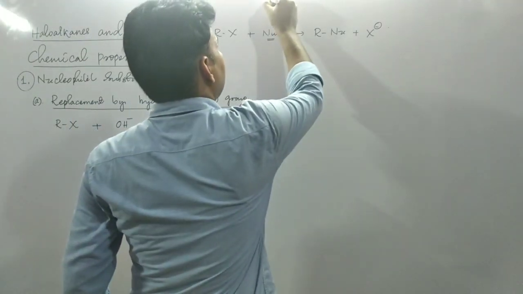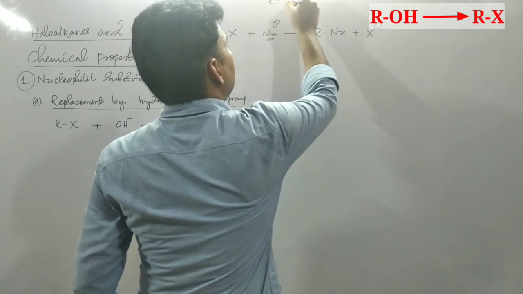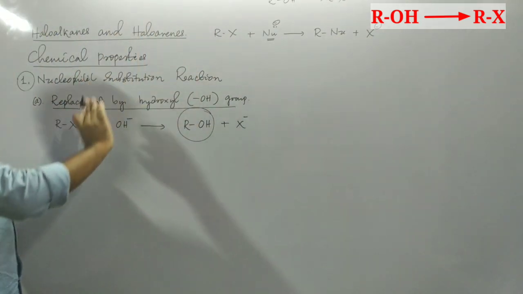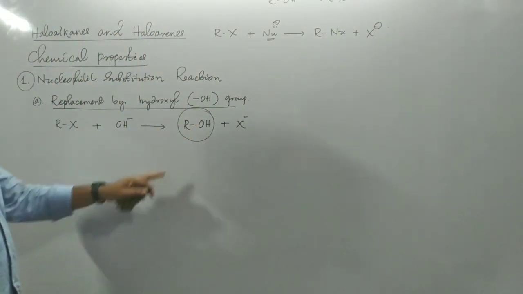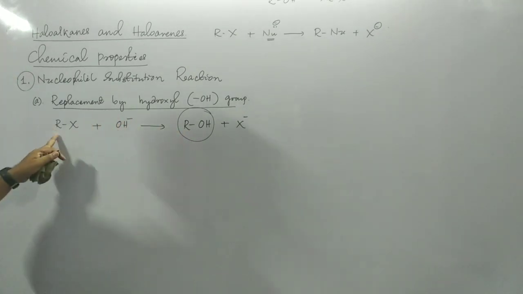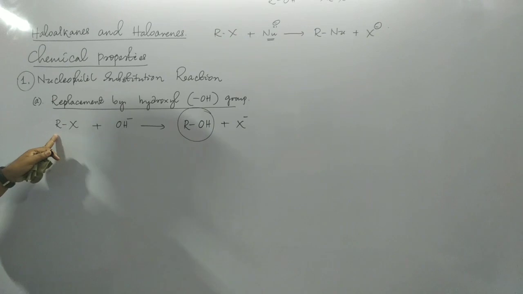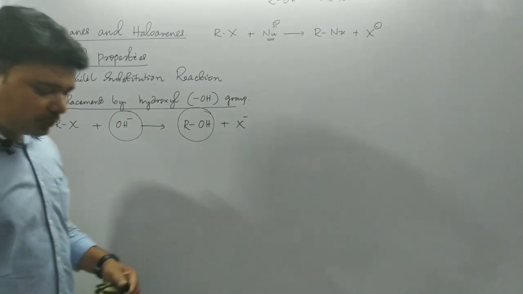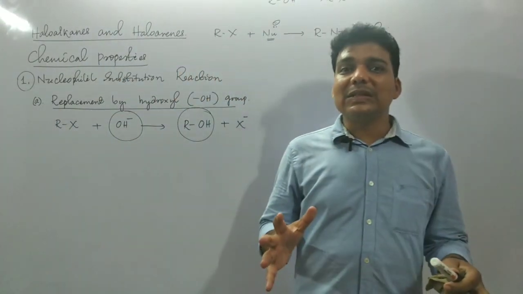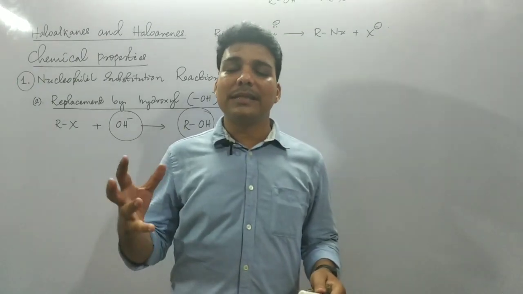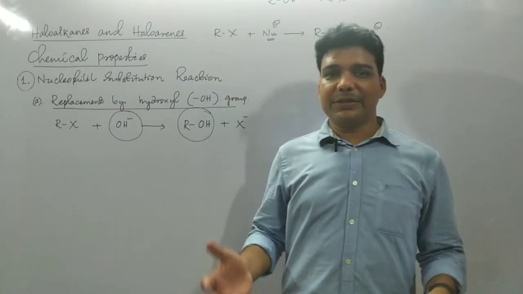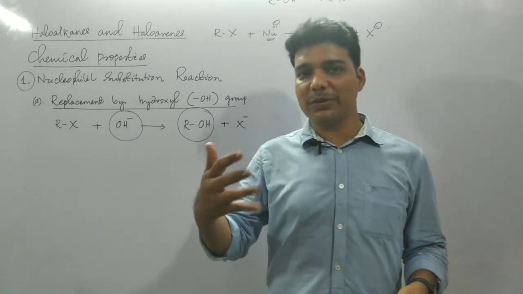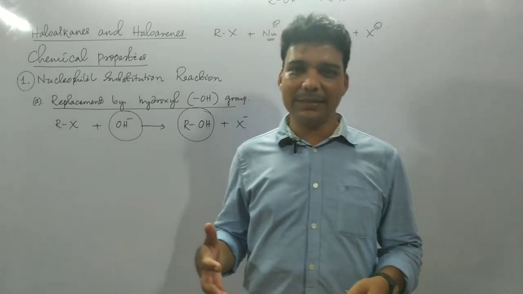Alkyl halide. We were considering the preparation of alkyl halide from alcohols. But today, the reverse reaction is to be studied. Here we are getting alcohols from alkyl halide. In order to get the hydroxide ion as nucleophile, as a reagent, we need to take aqueous solution of sodium hydroxide, potassium hydroxide, or we can take moist silver oxide. These are the various chemical reagents.